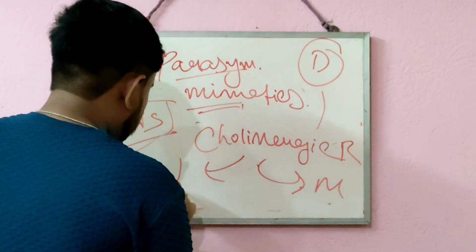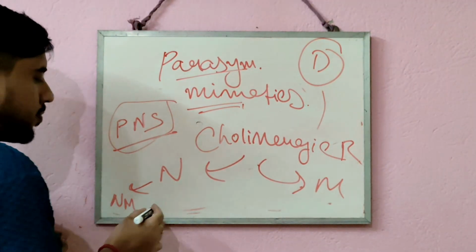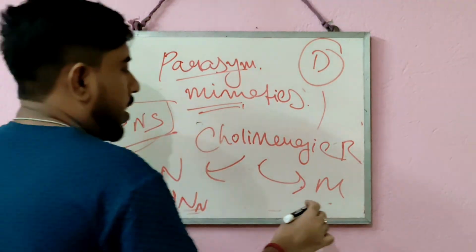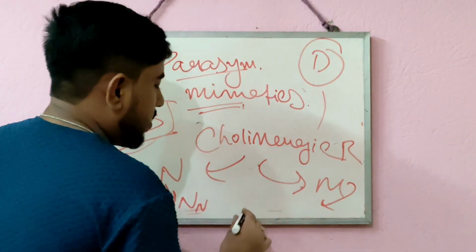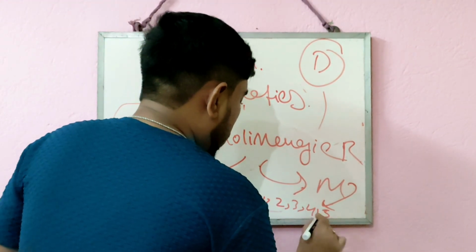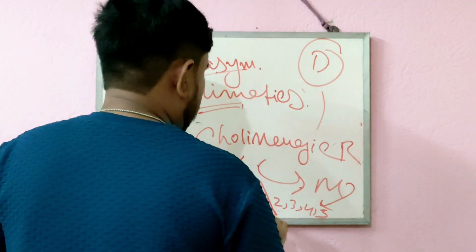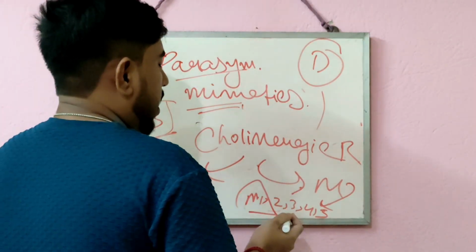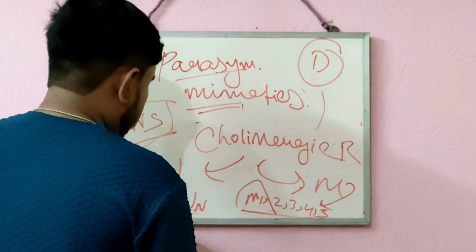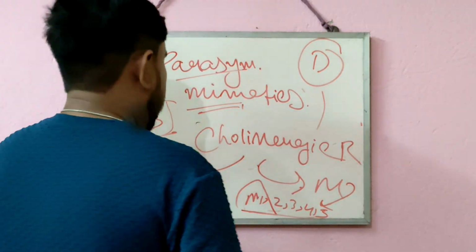I told in previous classes that nicotinic receptors are differentiated into subclasses: muscle type and neuron type. In muscarinic receptors there are 5 types: M1, M2, M3, M4 and M5. Their names are classified according to where these receptors are present, and I have already discussed their positions and actions in the previous video. To know where all these receptors are present, you can refer to my video about the introduction of the autonomic nervous system.